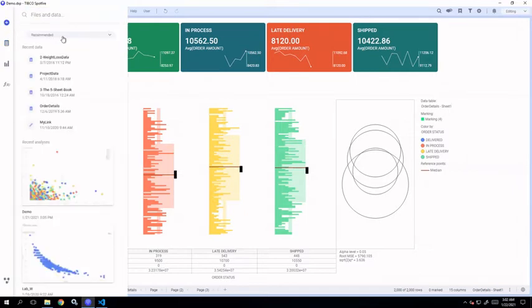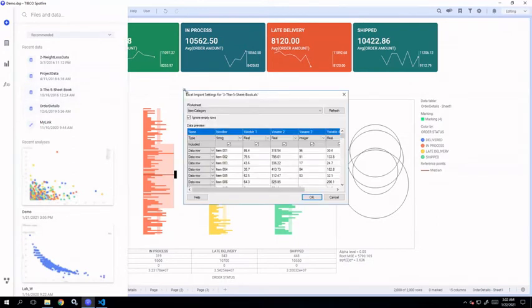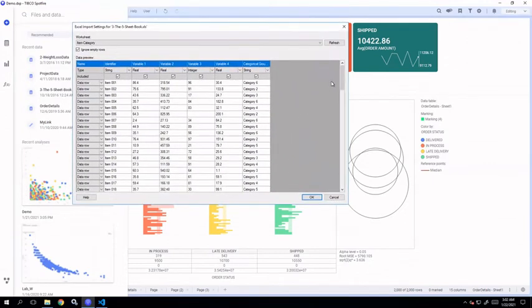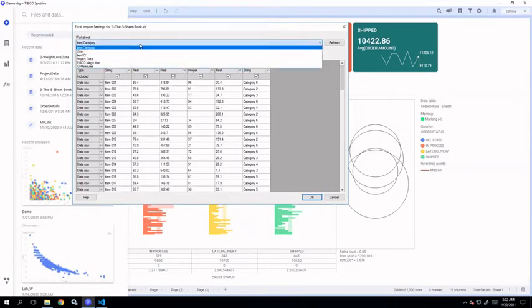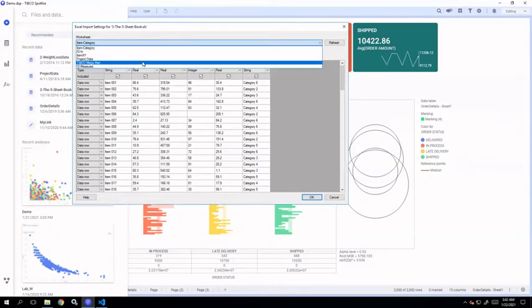Now let's say we are importing the data from an Excel sheet. Okay, this is an Excel file. In an Excel file, the data is already in tabular format, so the separator character and changing the type of the column, all these things are not required. But any Excel file has a workbook, and one workbook has different worksheets. So if you have multiple worksheets in your Excel file, it provides you with a drop down where you can select the worksheet with which you want to work. Just click on the worksheet that you want to load and click OK.